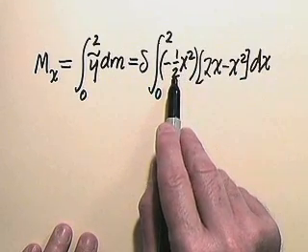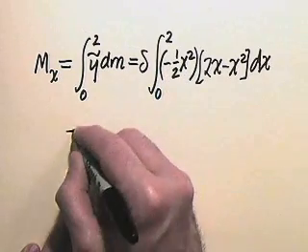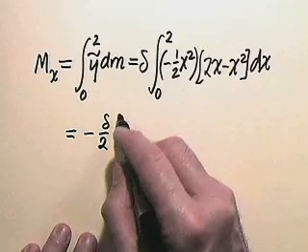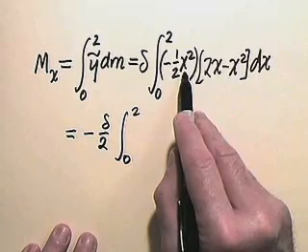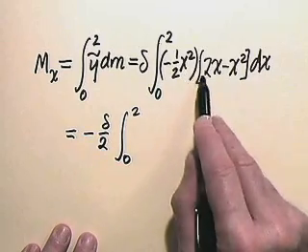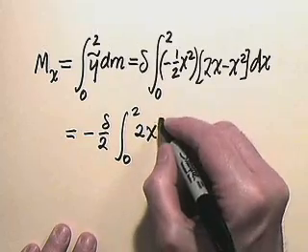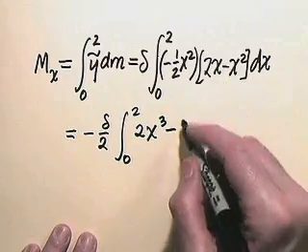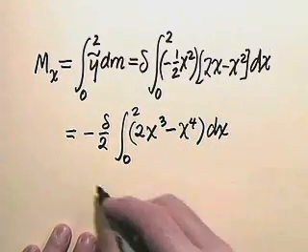We would begin by bringing out the factor negative a half. And so we have negative delta over 2 times the integral from 0 to 2, and we'll take the x squared and multiply it through. So x squared times 2x is 2x cubed minus x squared times x squared is x to the 4th dx.